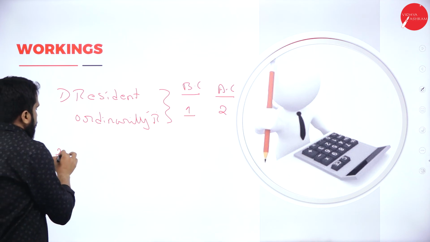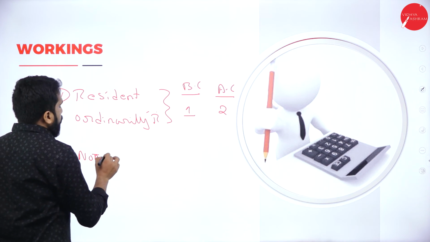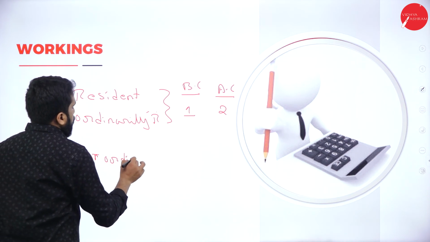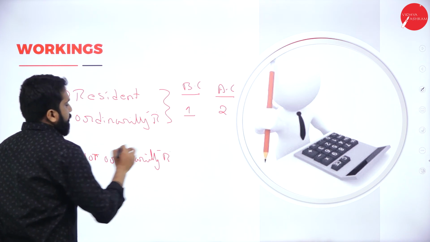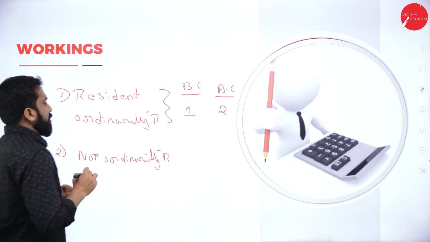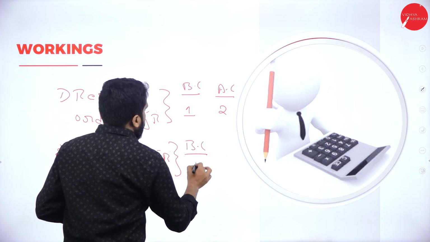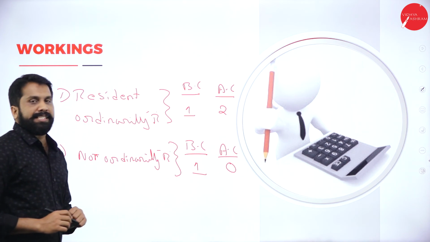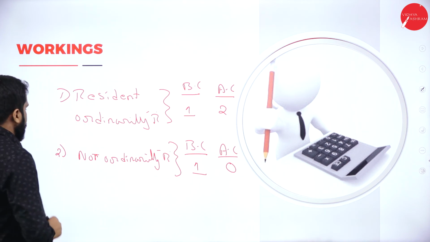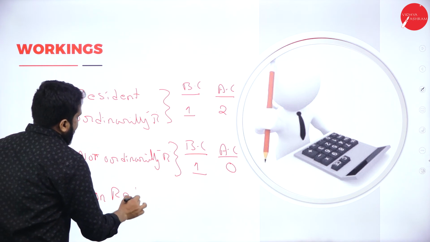Then, if you want to become not ordinarily resident, what is the procedure? Very simple. So, basic condition 1, additional conditions 0. What is the last one? Non-resident.